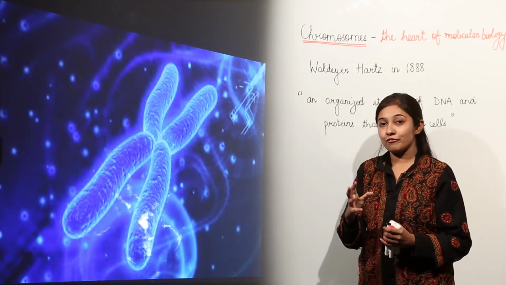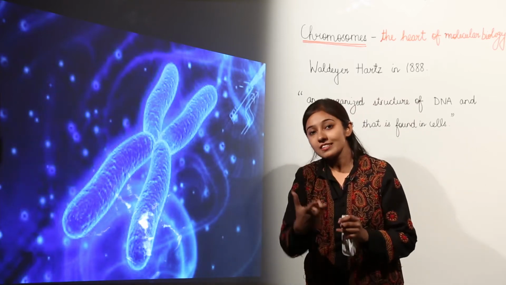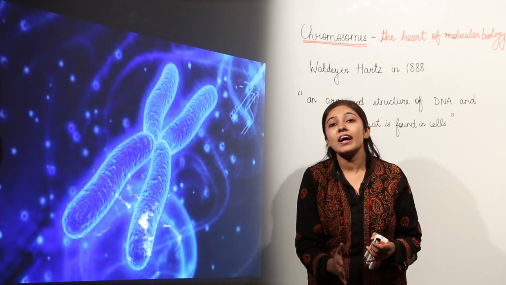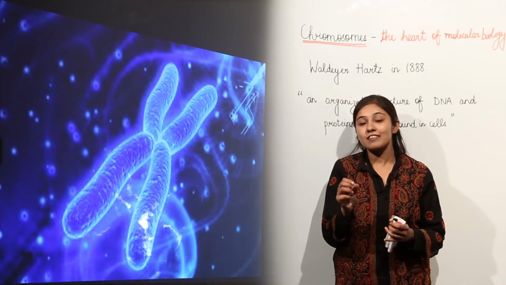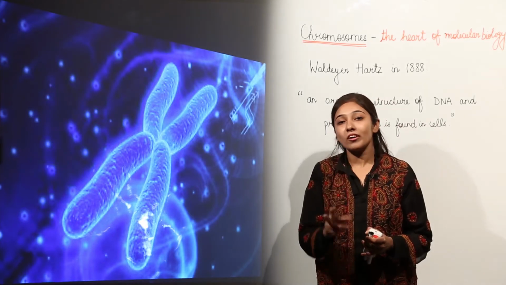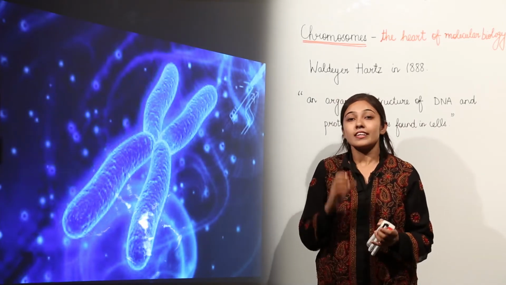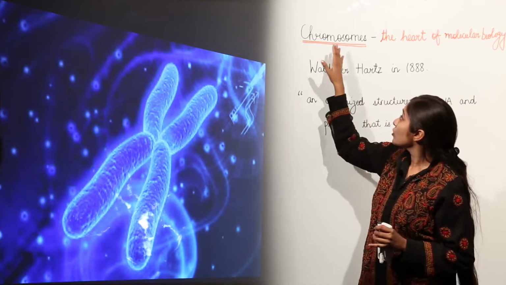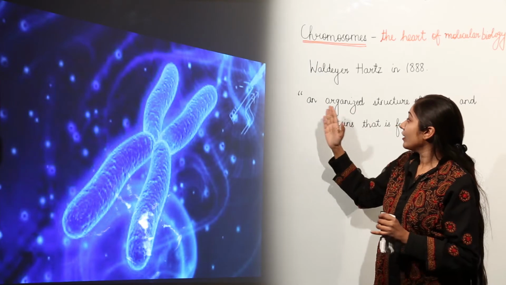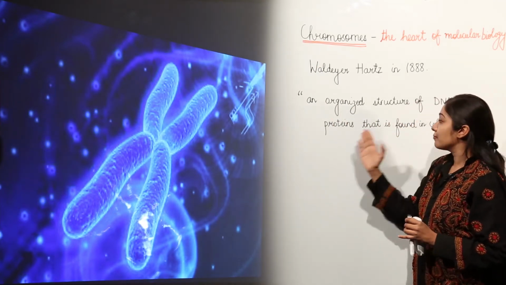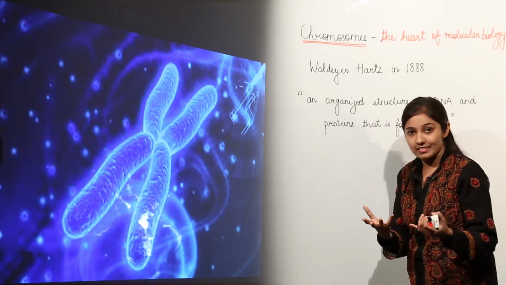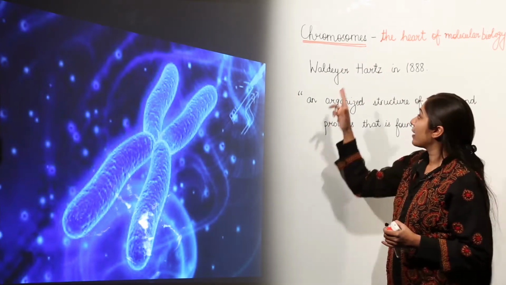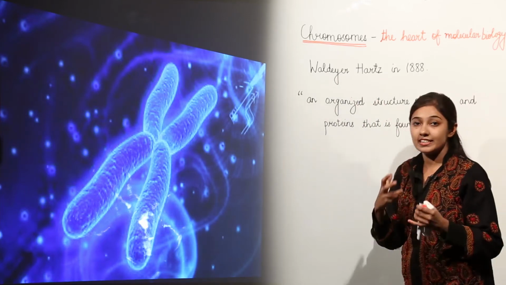in the chemical structure analysis of chromosomes, genes or DNA was made by Watson and Crick. You must have heard about the double helical, double stranded DNA model given by Watson and Crick, which is accepted. So chromosomes are an organized structure of DNA and proteins that is found in cells. The term chromosome was first given by Walter Flemming in 1888.